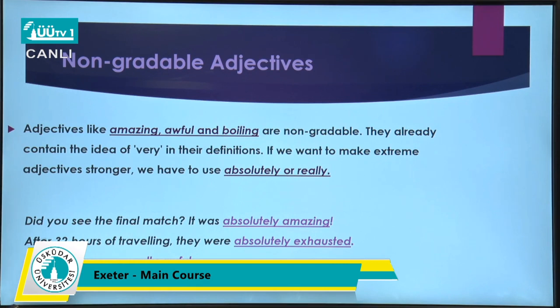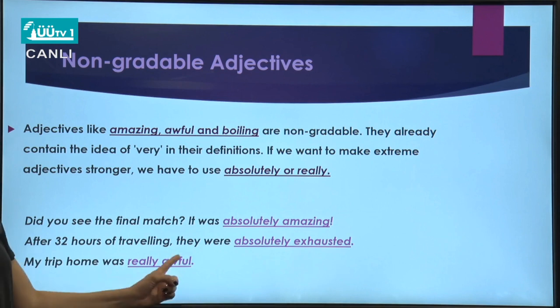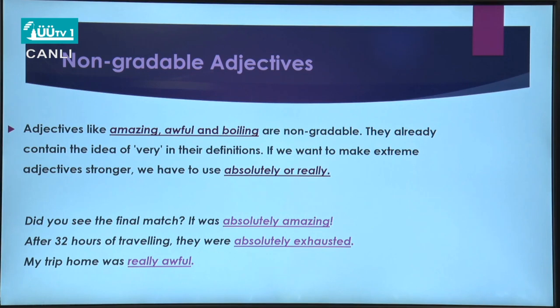After 32 hours of traveling, they were absolutely exhausted. Or my trip home was really awful. Awful by itself means very bad. So you cannot say very awful or very, very bad. Instead of that, you can say really awful.